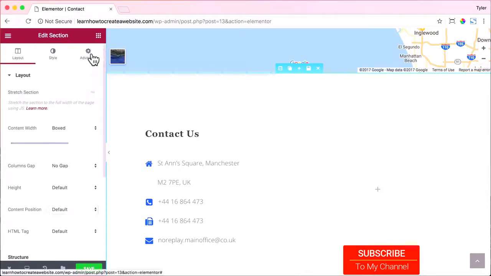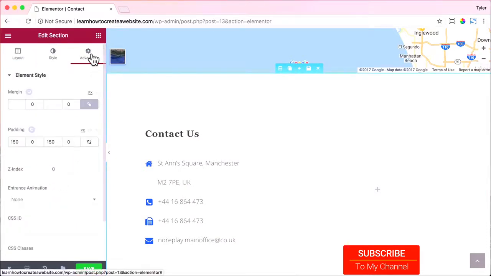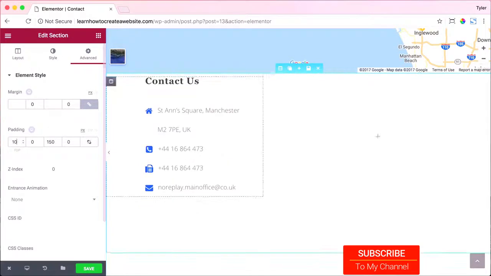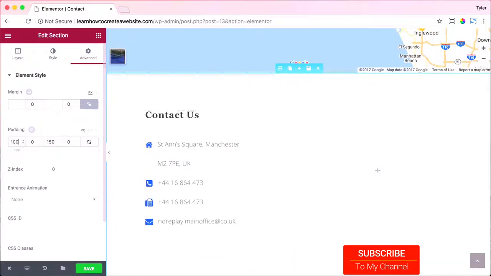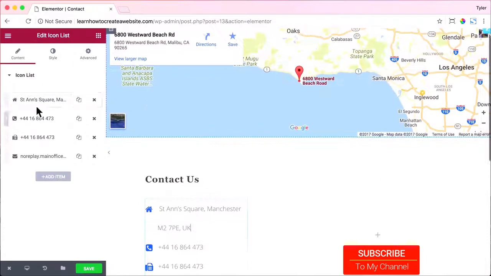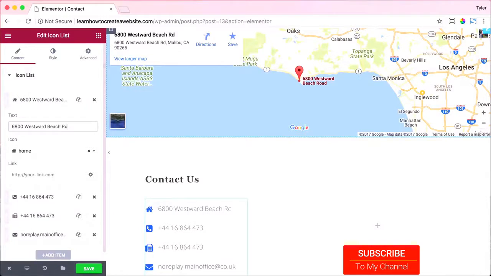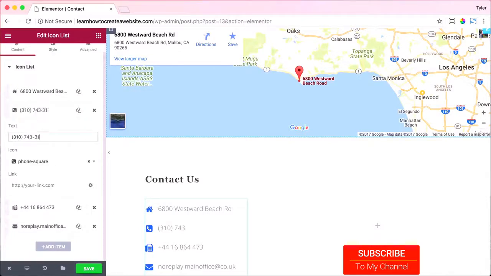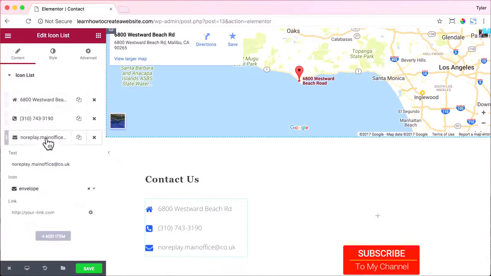Now we can go to advanced, and I think there's too much spacing at the top. So I'm going to change that from 150 to 100 and just make a little less space at the top. Next, we're going to change all of this information. So I'm going to change my address right here, and I'm going to put in my phone number right here. And I'm going to delete this because I don't have two phone numbers. And I'm going to put in my email address, tylermoore@gmail.com right here. All right, that looks pretty good.